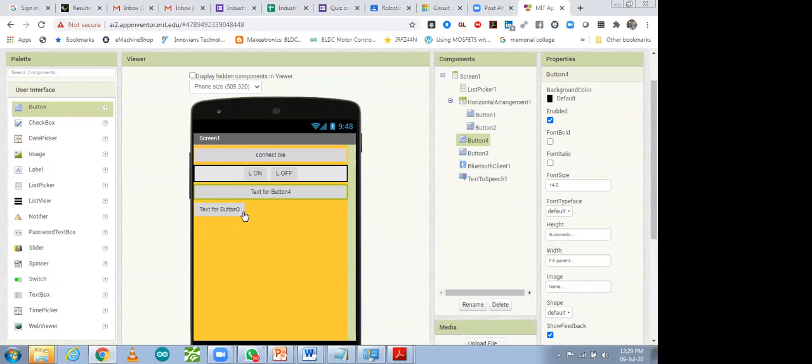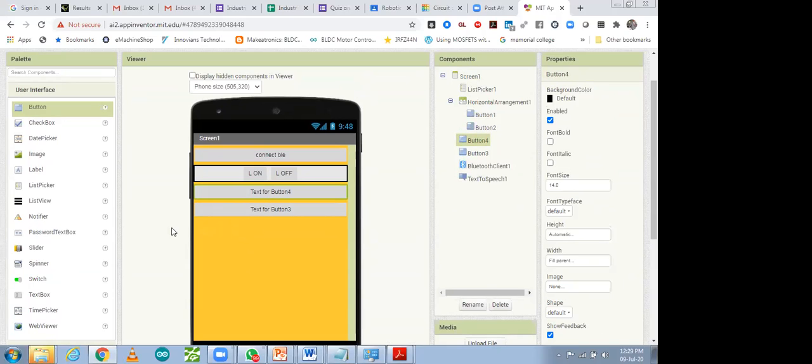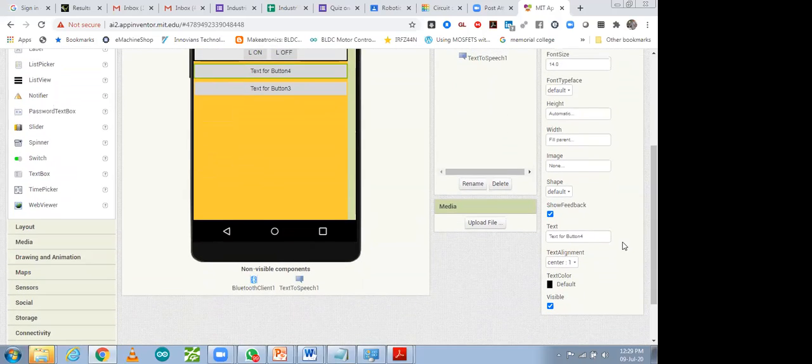This one button. Then after that you can take this one, width, filled to parents. So two more buttons I have used over here in this list picker. After that, if we have to do the setup of these buttons, how can we do it? We can rename it from on/off to L1 and L2. If we want to control another appliance, light 1, and after that the second button you can select light 2,